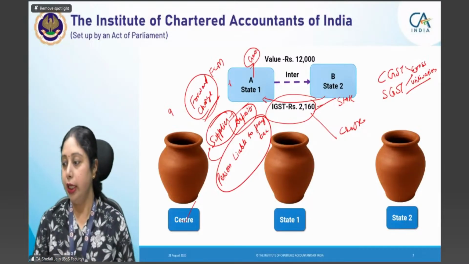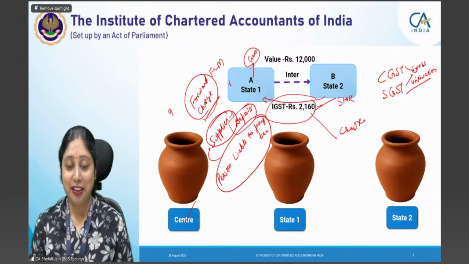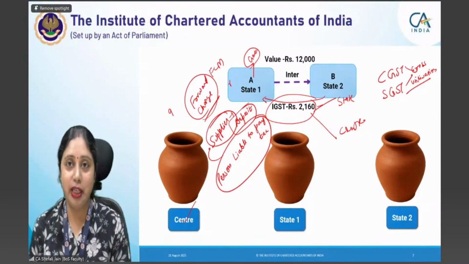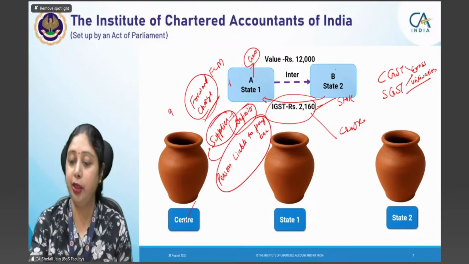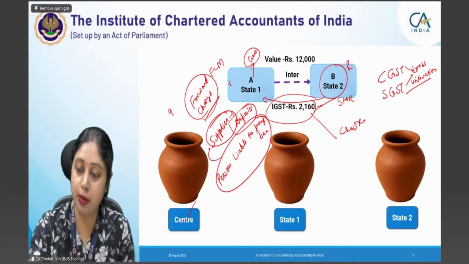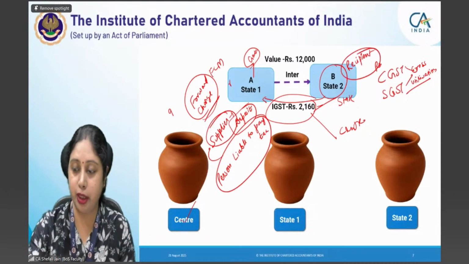In case the liability to pay tax has been cast on the recipient, if we put the liability to pay tax on the recipient, then that becomes reverse charge mechanism.